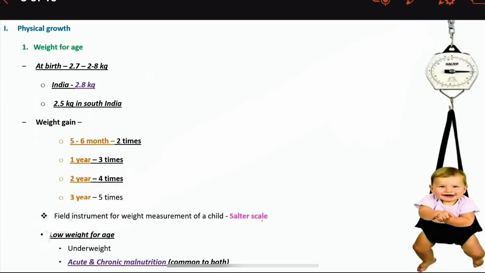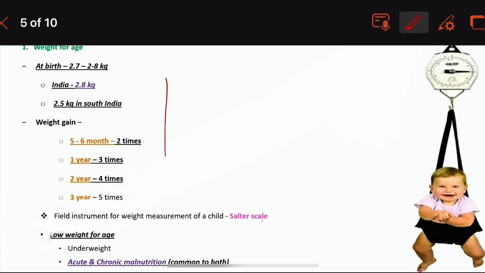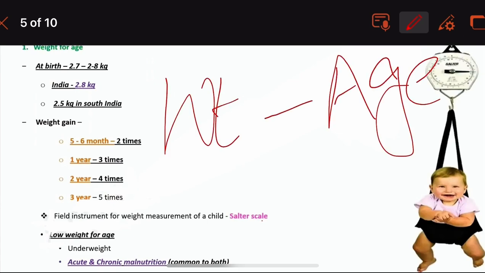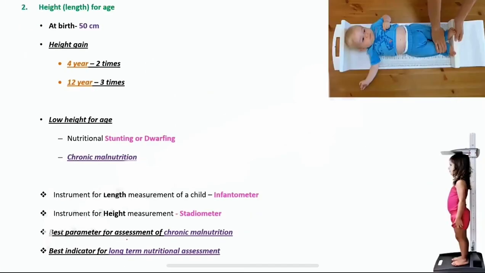Next, the low weight for age is nothing but acute and chronic malnutrition. We have studied weight for age. In weight for age, both acute as well as chronic malnutrition occurs. Okay. We see low weight for age indicates both acute and chronic malnutrition.